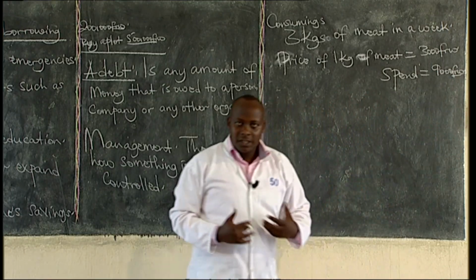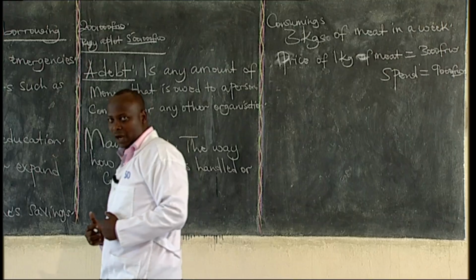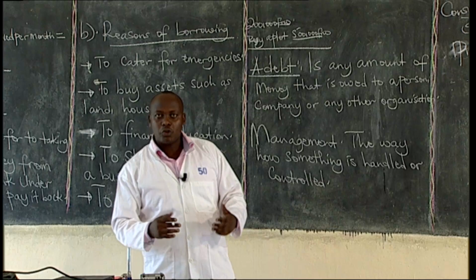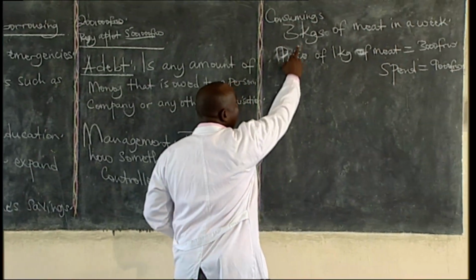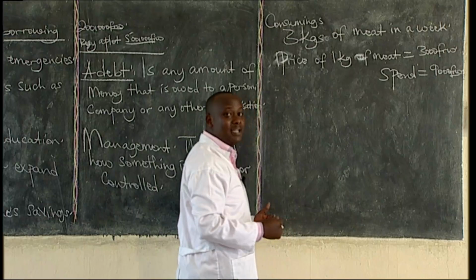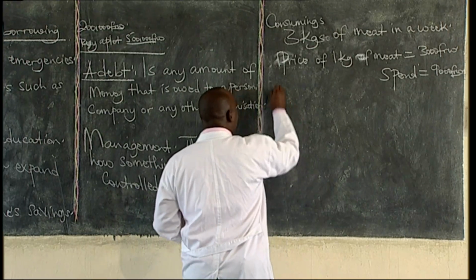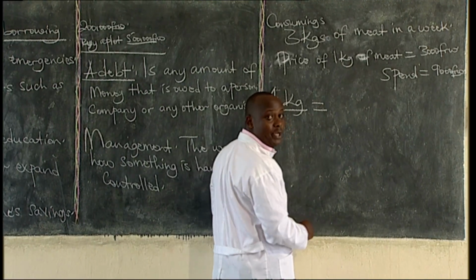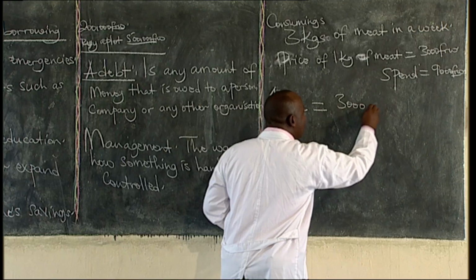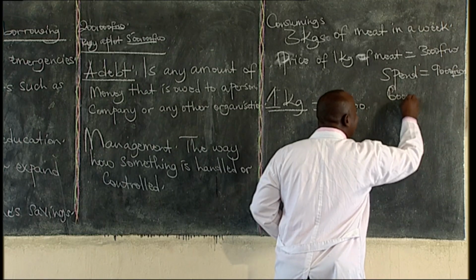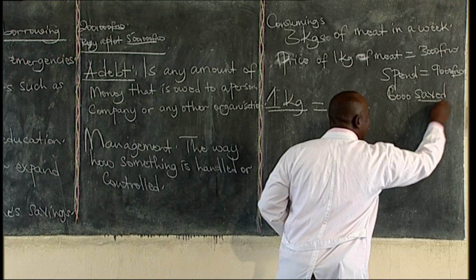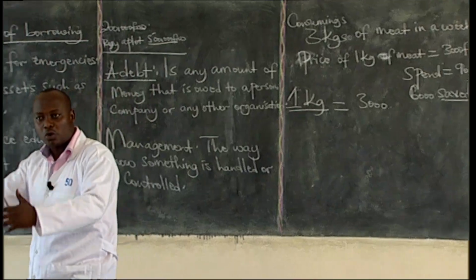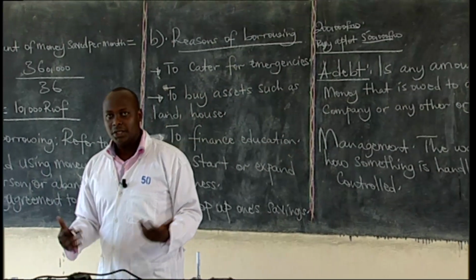Now, if I want to manage my finance, I've seen that I'm spending more money on meat. I can reduce the quantity of meat. If I've been consuming 3 kilograms, I may decide to buy 1 kilogram in a week, and I will spend 3,000. Now, the 6,000 will be saved. I'm trying to manage finance by reducing expenses, reducing the quantity of something being used.